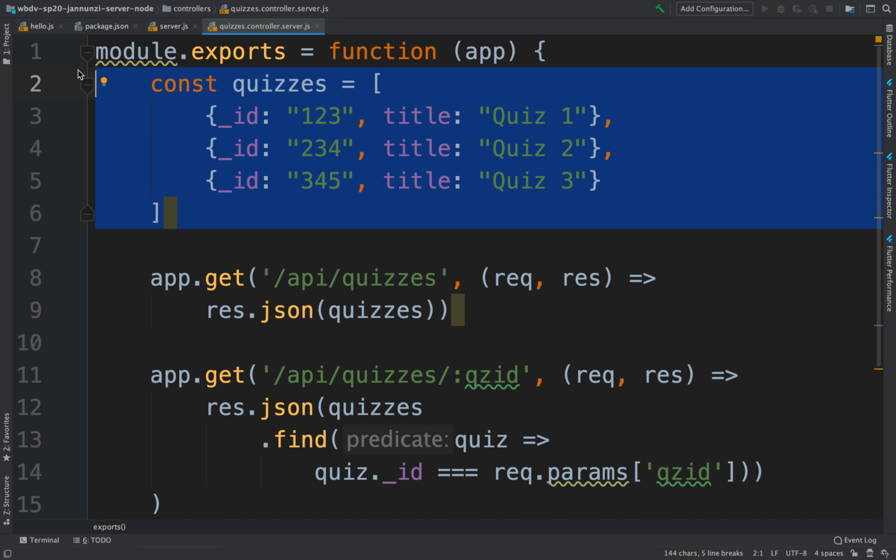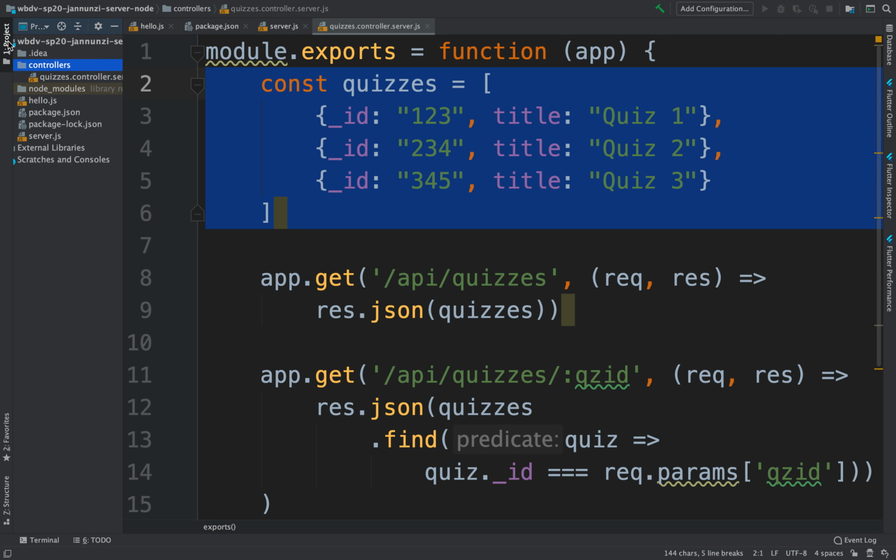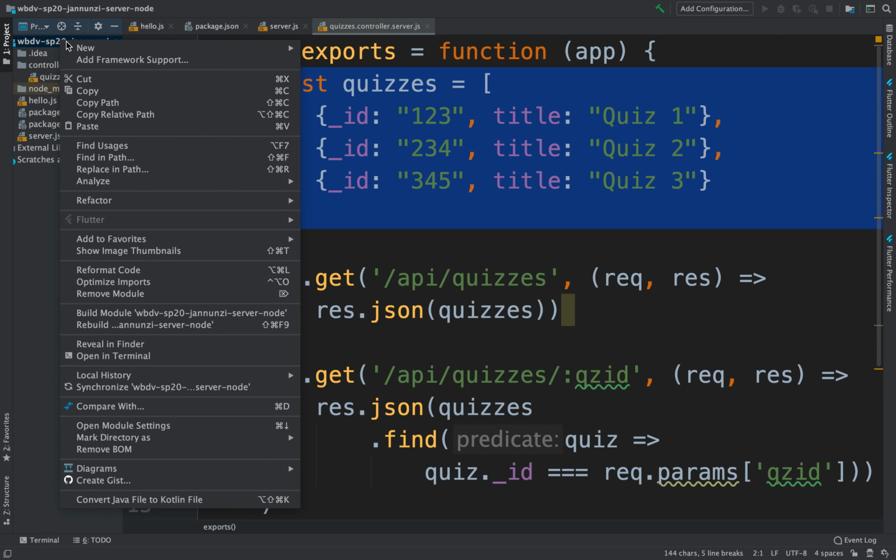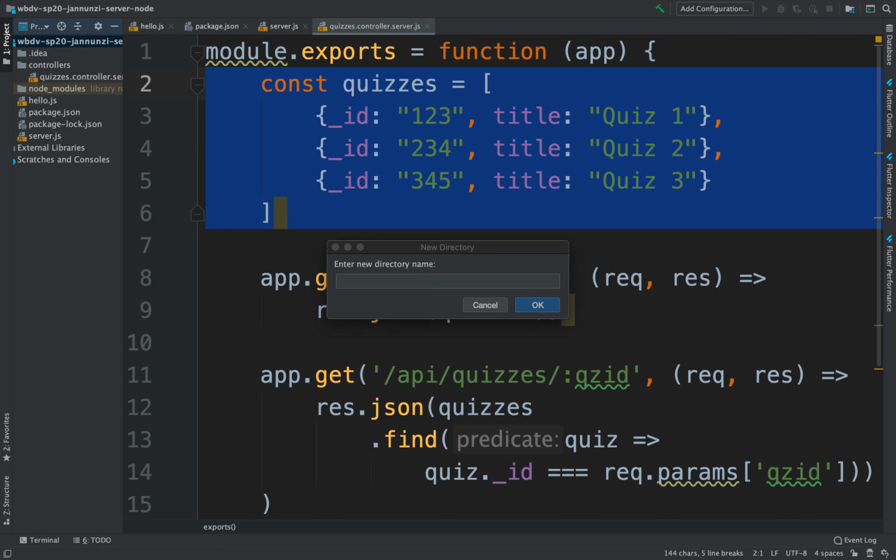So let's break this up into its constituent parts so that we fully implement the division of concerns. Let's implement a service in a separate directory, and we'll call that directory services.